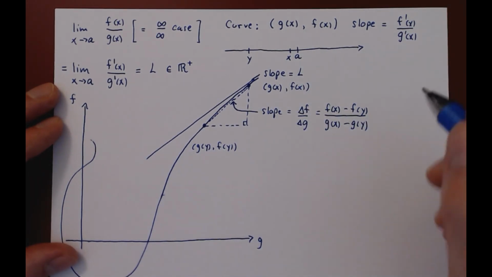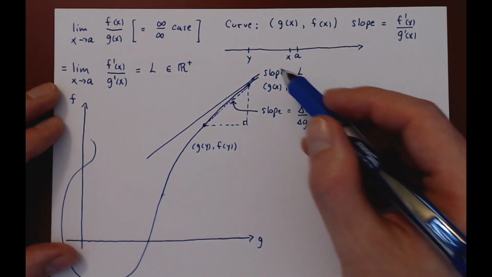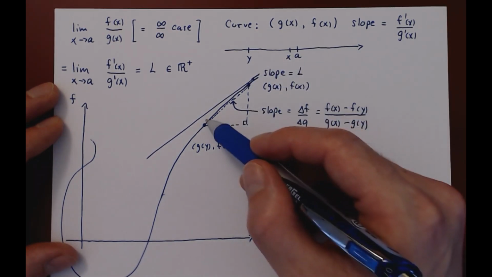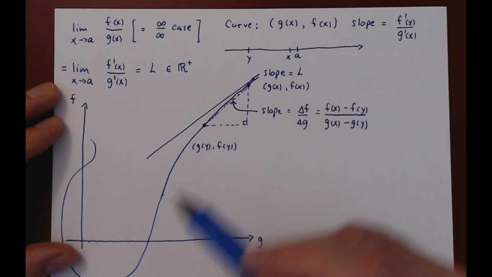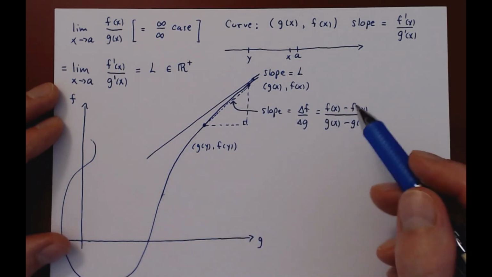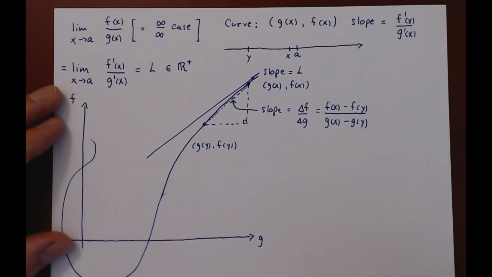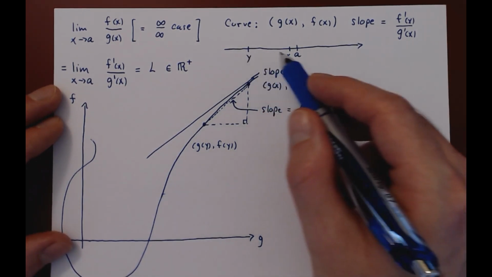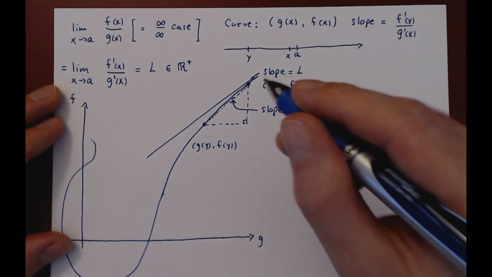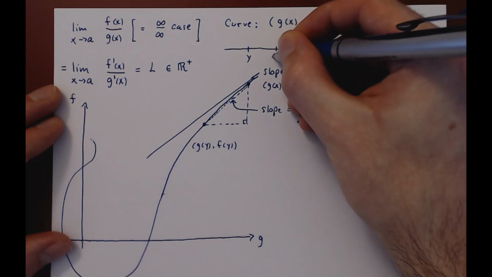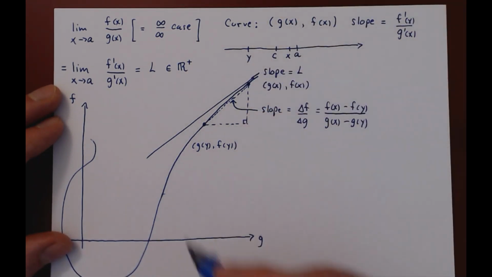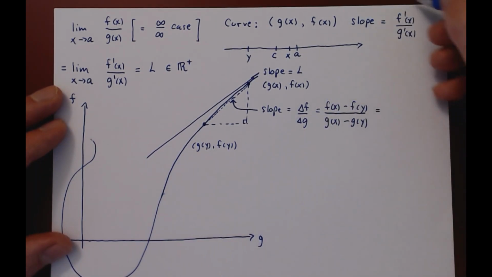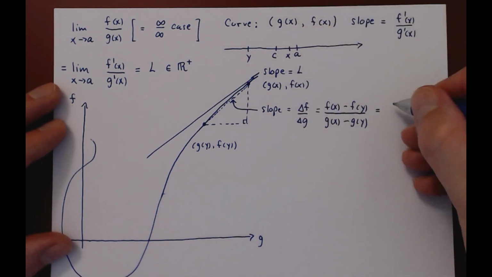And this is where things get interesting, right? From parameter y to parameter x, this is now the average slope of the curve, and now we can apply Cauchy's mean value theorem, which states that given the average slope of a curve between parameters y and x, there must exist at least one point c between y and x such that the average slope of the curve is equal to the instantaneous slope at c.